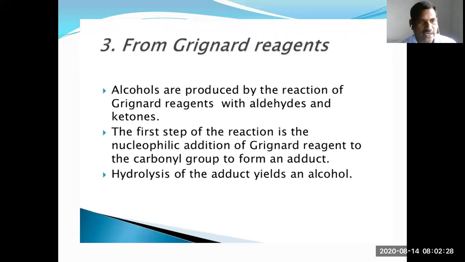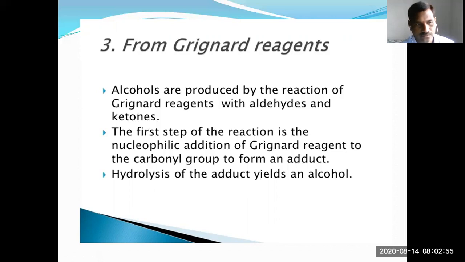So this is the important reaction, from Grignard reagents. Alcohols are produced by the reaction of Grignard reagent with aldehydes and ketones. In this, the first step of the reaction is the nucleophilic addition of the Grignard reagent to the carbonyl group to form an adduct.